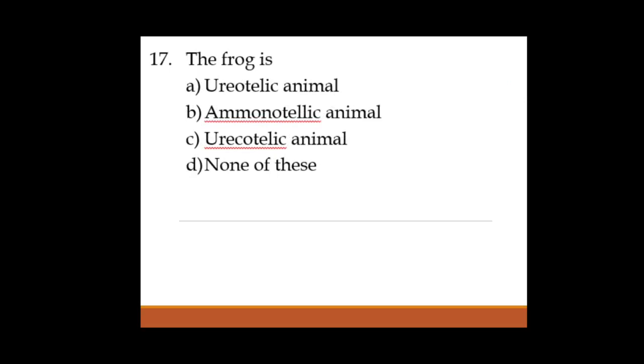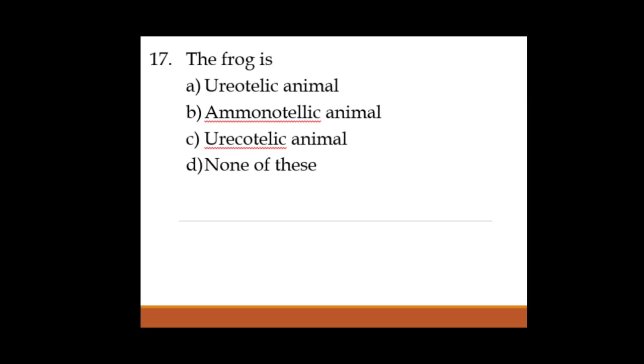17. What does the frog release as its excretory substance, which is the nitrogenous waste released by the frog? As we know, the adult frog is present in water as well as on land. This frog releases its nitrogenous waste material in the form of urea, and hence it is a ureotelic animal.